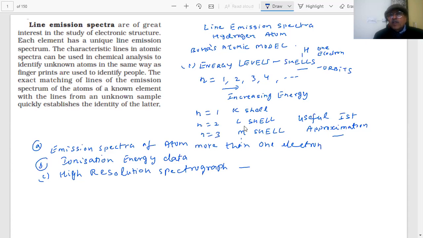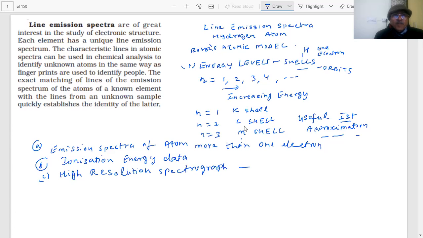Therefore, Bohr's atomic model, or the idea of shells, was not complete. We can say that this is just a first approximation.